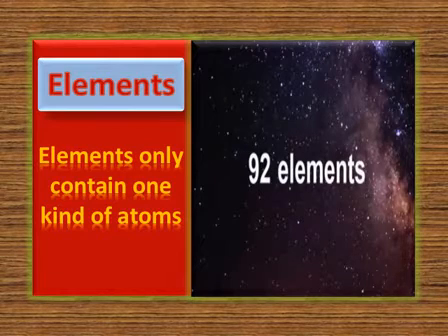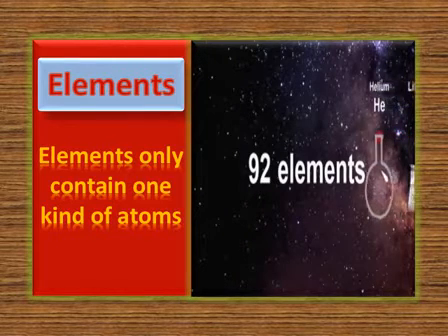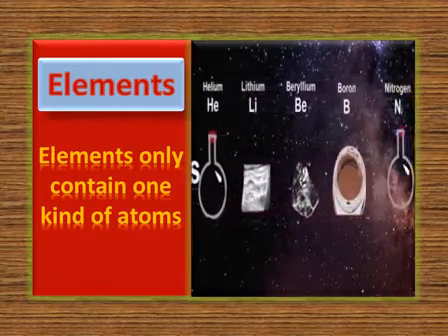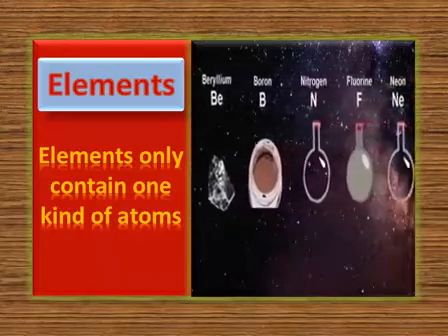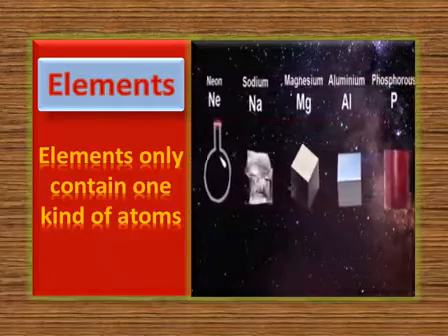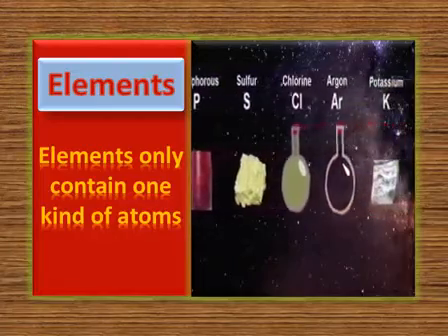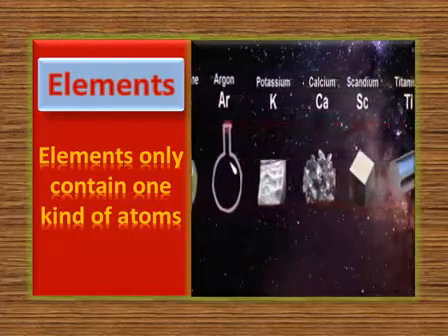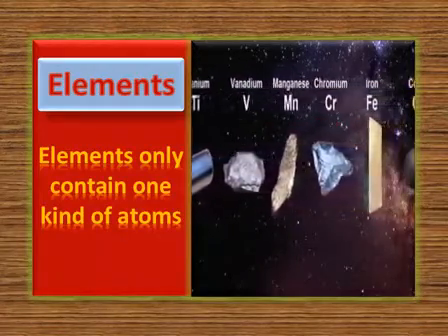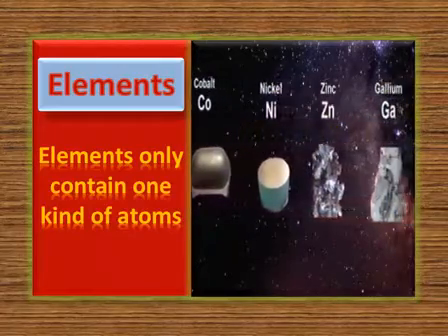All elements have different states. You have seen some kept in a bottle, some in the metallic state, some in liquid form, some in gaseous form, some in powder form. They all have their own natural appearance because they are all found in nature. Dear students, I'm giving you this review to memorize the symbols with their names. So try to memorize the symbol writing for the elements. Now you know that elements contain only one kind of atom.